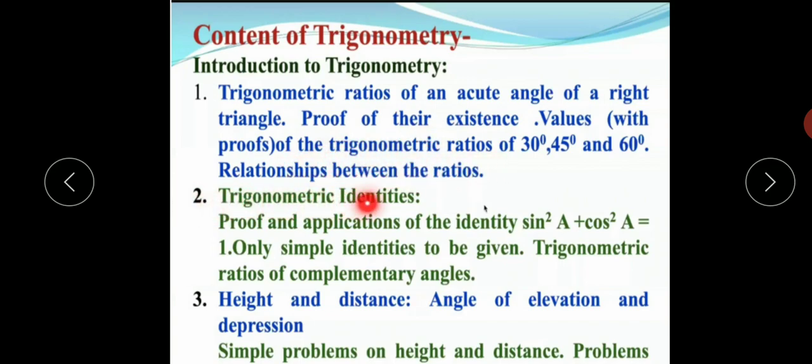Second, trigonometric identities. We will also study trigonometric identities, their proof and applications, like sin square A plus cos square A is equal to 1. Only simple identities are to be given. We will also study trigonometric ratios of complementary angles, height and distance, angle of elevation and depression, and simple problems on height and distance. These are the contents of the chapter trigonometry.